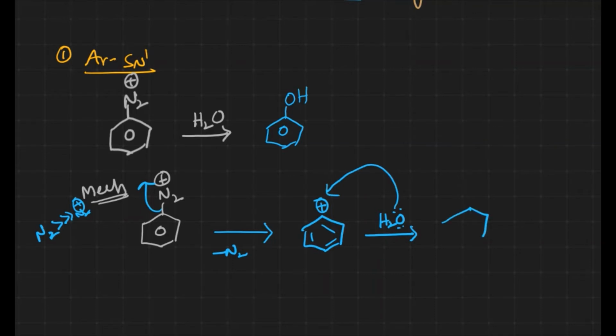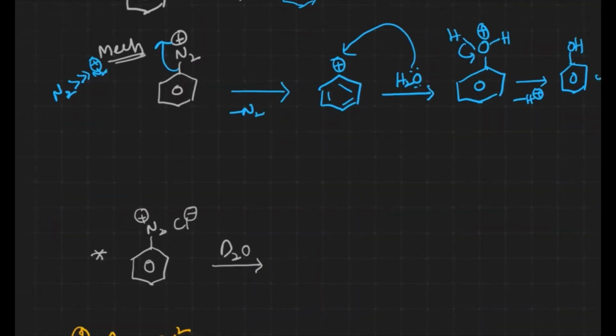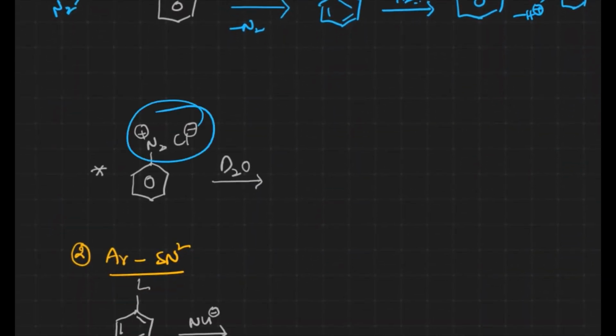After attacking, we get something like this, with oxygen carrying a positive charge, which is unstable. Elimination of a proton takes place, and finally we get our product, phenol. This is how the SN1 mechanism takes place in general. Similarly, with diazonium chloride and D2O instead of H2O, instead of OH we get OD. This is how the aromatic SN1 reaction takes place.